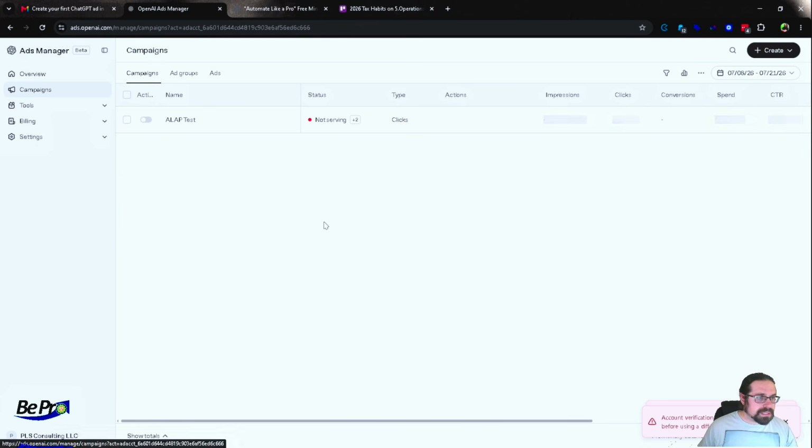Okay, well, this is how it works. So I would recommend going to ads.openai.com first, create your ad account, start the validation piece, get a card on file. Then once you've got all that groundwork done, go ahead and create a campaign.